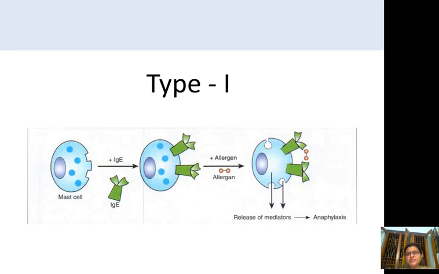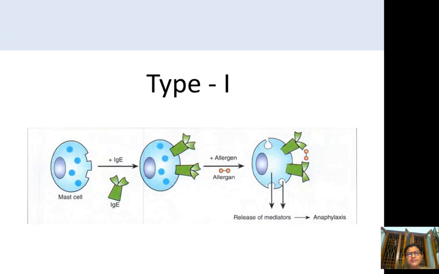This is how the hypersensitivity occurs. This diagram gives us the clue how the hypersensitivity reaction takes place. Here, did you see the mast cell? This mast cell is like a basophil also. It also contains granules, and it has a single nucleus, but the basophil's nucleus is lobed. This is the difference between basophil and mast cell.